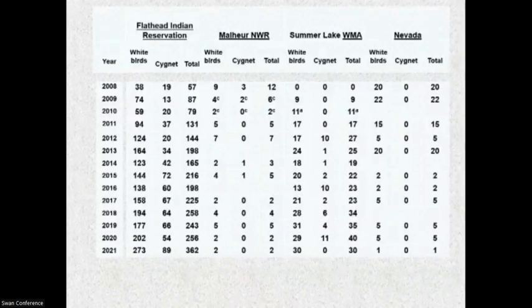And there's the Flathead Indian Reservation. They've done very well, and that number continues to go up. As you saw in Gary's presentation, this has been Malheur for the past couple of years. Summer Lake has increased pretty well, and it's kind of been going up and down. And then these are the birds in Nevada at Ruby Lake National Wildlife Refuge.